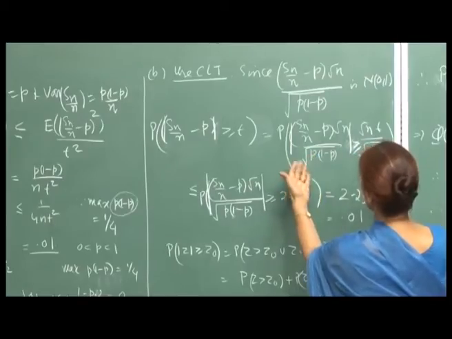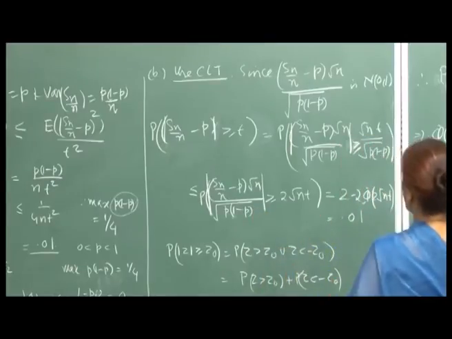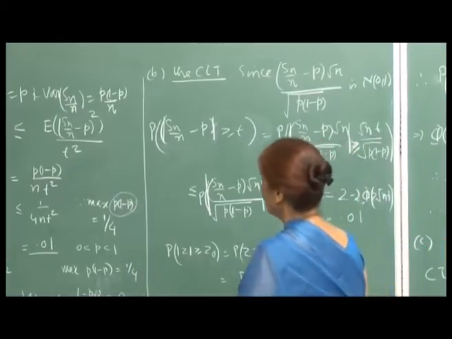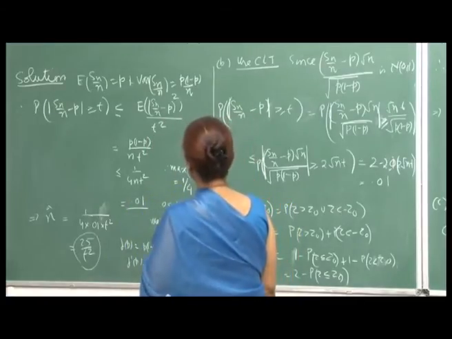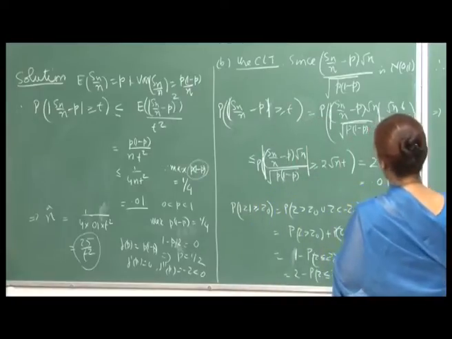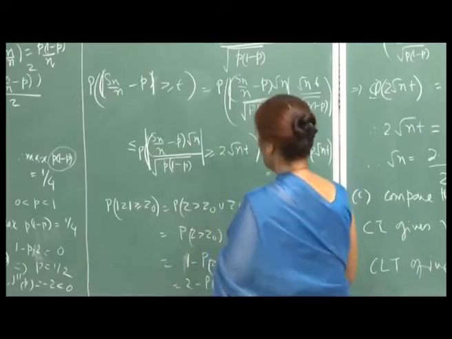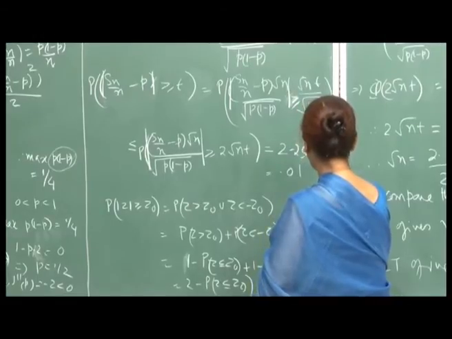So, for a larger interval, the probability would be higher. Therefore, if I am taking the smaller interval, the probability I am wanting to be, what the problem stated was that this should be less than or equal to 0.01. Okay. So, if I am saying that this should be greater, and here if I am writing the maximum value, what will it be? That means, I am wanting the mod z to be greater than or equal to z naught, and if I am taking the smallest value here.